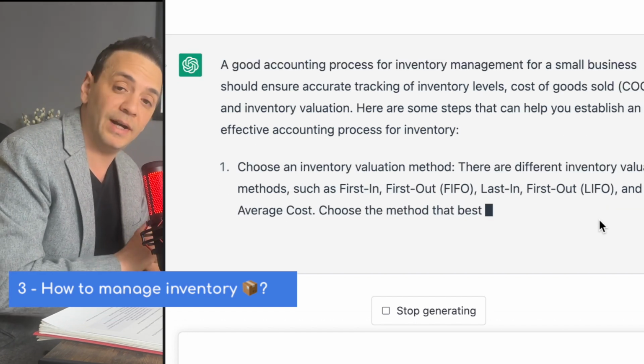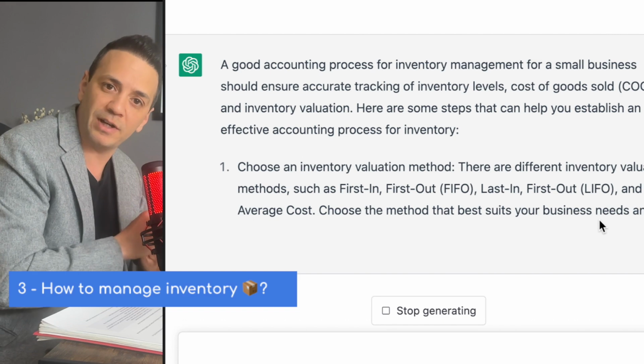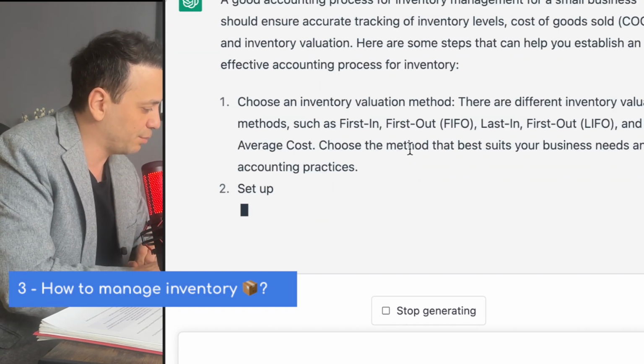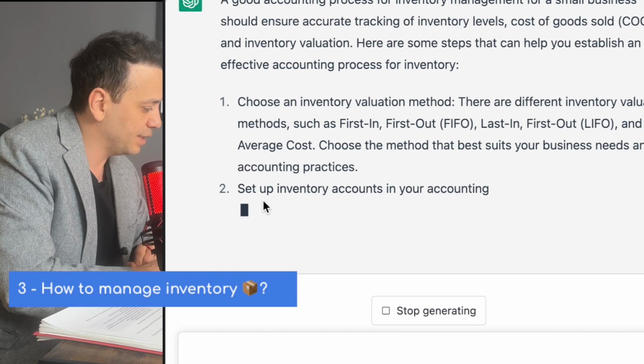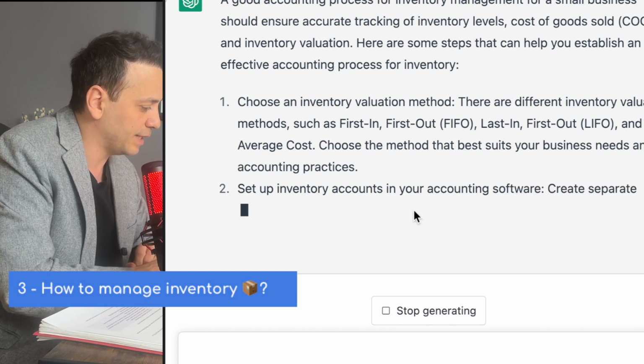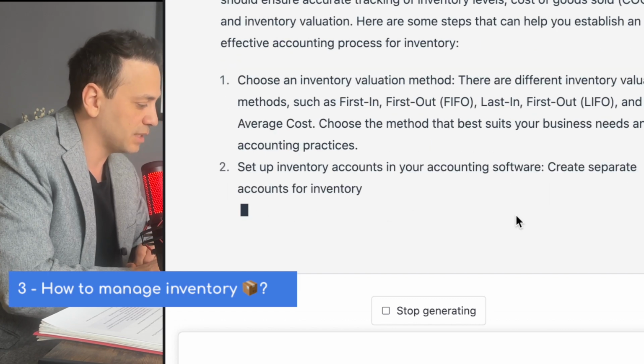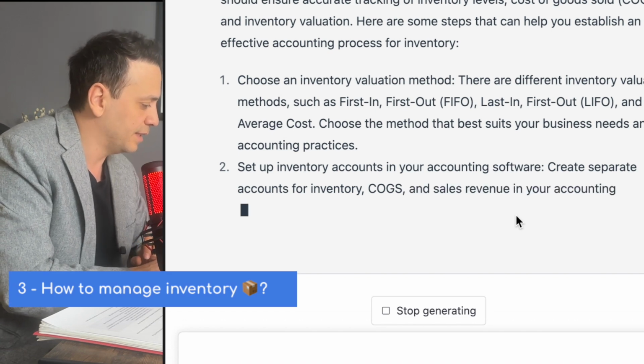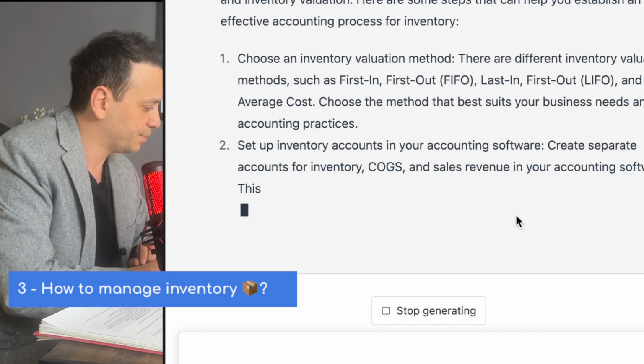So we're going to go ahead and ask the follow-up question. Should I use FIFO or LIFO? This is a pretty important one. All right, so this is the first point that it's making. It's going to say, to set up the inventory accounts in accounting software, create separate accounts for inventory. This is pretty good advice here. Let's see what else it comes up with.